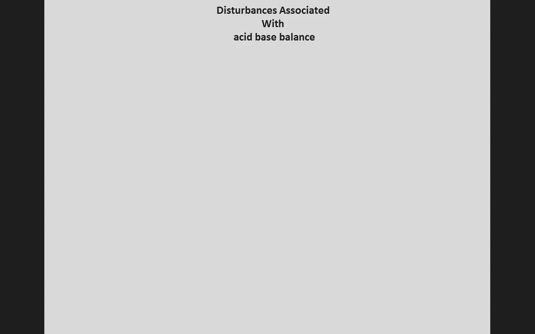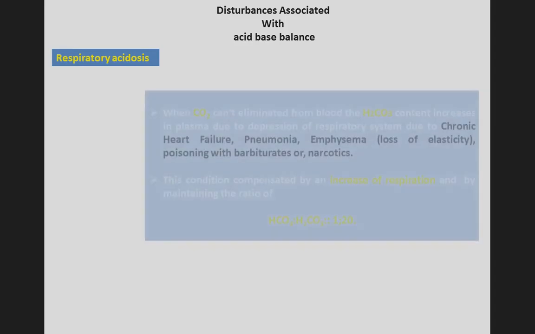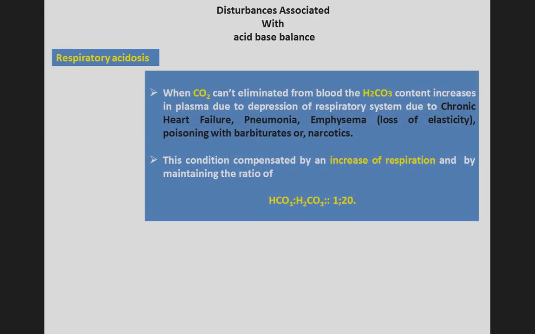So next one is disturbances associated with acid-base balance. First one is respiratory acidosis. When carbon dioxide cannot be eliminated from blood, the carbonic acid content increases in plasma due to depression of the respiratory system. It is due to chronic heart failure, pneumonia, emphysema. What is the meaning of emphysema?